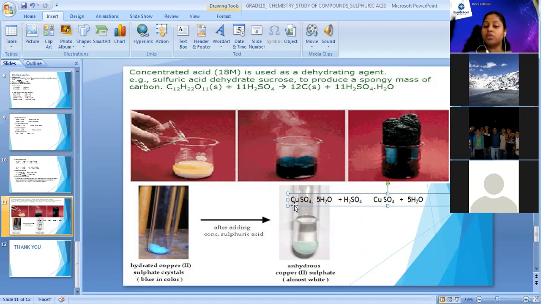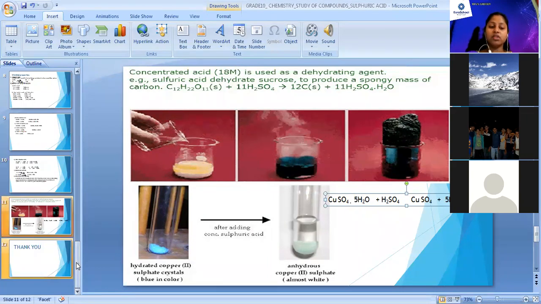If you observe the second test tube in your reaction, you can see a white colored solid present in the test tube with liquid. So this liquid is your water and that white colored solid is copper sulfate crystals, which are dehydrated. Okay, so this is the dehydrating action or dehydrating property of sulfuric acid. Again, I'll repeat, this part is very important from the exam point of view, as they ask observation based questions on this. Okay, so here we have done with this chapter.